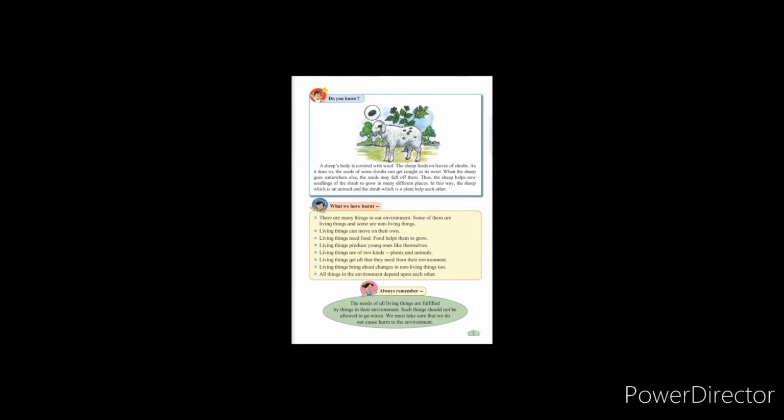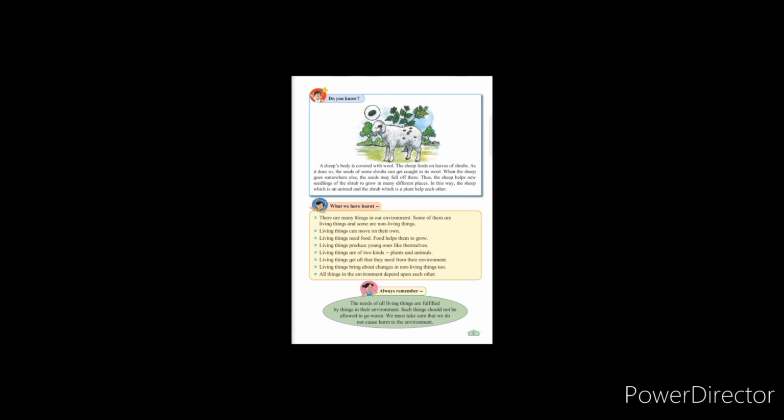Do you know a sheep's body is covered with wool? The sheep feeds on leaves of shrubs. As it does so, the seeds of some shrubs can get caught in its wool. When the sheep goes somewhere else, the seeds may fall off there. Thus, the sheep helps new seedlings of the shrub to grow in many different places. In this way, the sheep, which is an animal, and the shrub, which is a plant, help each other.